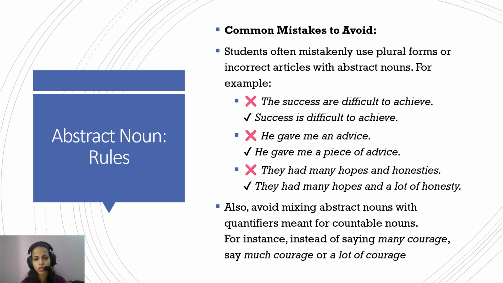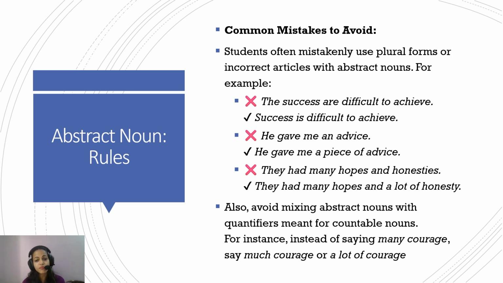Now the common mistakes to avoid. Students often mistakenly use plural forms or incorrect articles with abstract nouns. For example, "the success are difficult to achieve." A lot of students see an S at the end of success and treat it as plural. That is wrong. Success is a singular abstract noun, and the correct way is "success is difficult to achieve" and not "are". Success is singular and hence a singular verb is used.